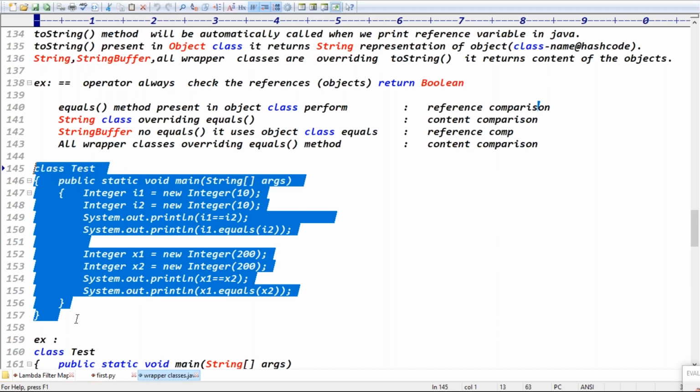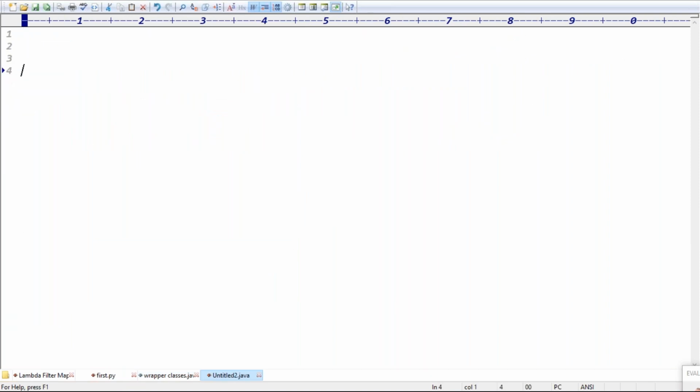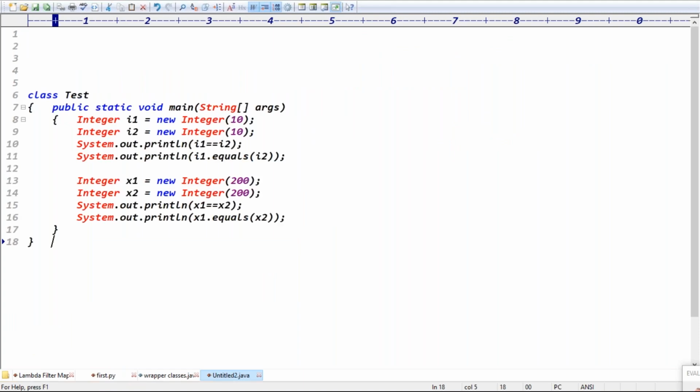In wrapper classes, we have discussed the toString method, the valueOf method, and the equals method. So, sir, how many methods are present in the wrapper classes which we can use?